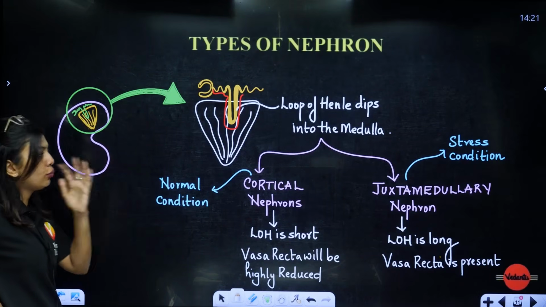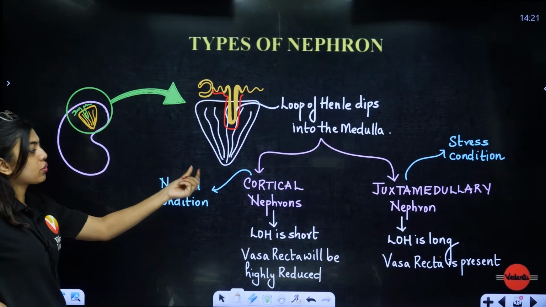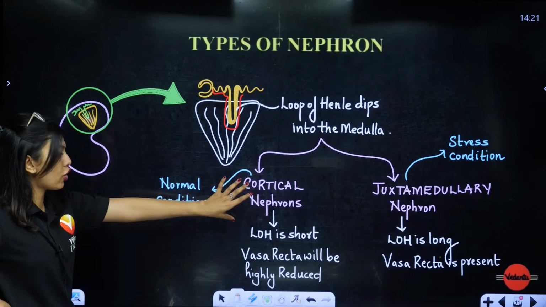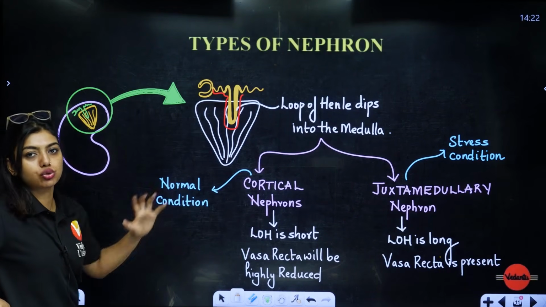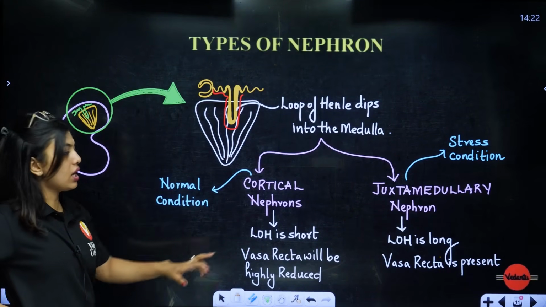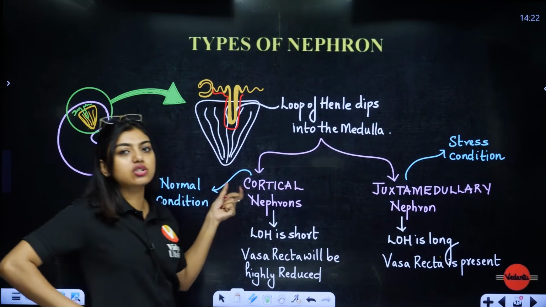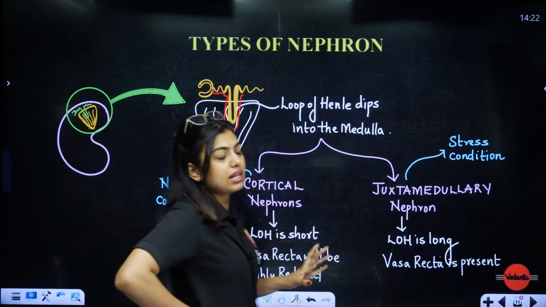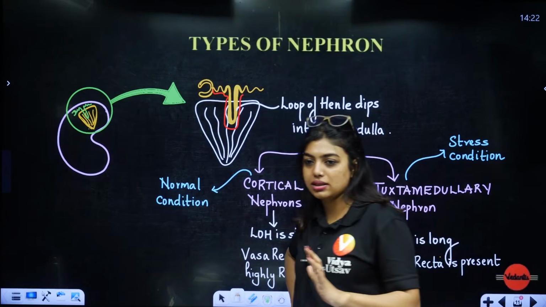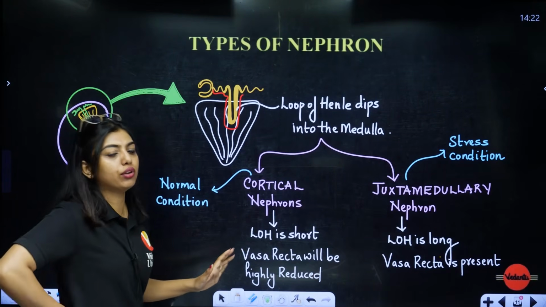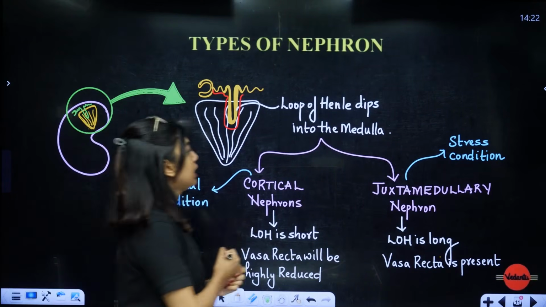So depending on how much the loop of Henle is stretching towards the medulla, we have two types of nephron. Cortical nephron where the loop of Henle is short, that means loop of Henle will not stretch too much to the medulla. Here loop of Henle is long, that means it is stretched too much to the medulla. With that, vasa recta blood vessels are required for us to do the counter current mechanism. I hope this is super duper clear to all of you. Okay, done. Can I go forward?